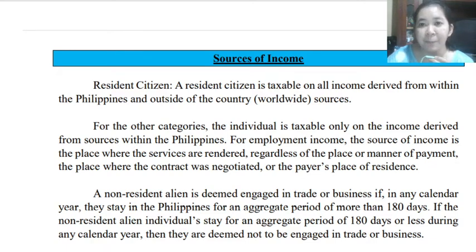For example, if you are residing abroad, like in the case of a non-resident alien engaged in trade or business, his permanent residence is in another country. But since he is engaging in trade or business here in the Philippines and is gaining income here, his income gained here in the Philippines is subject to Philippine income tax.